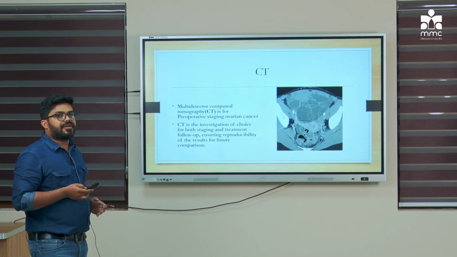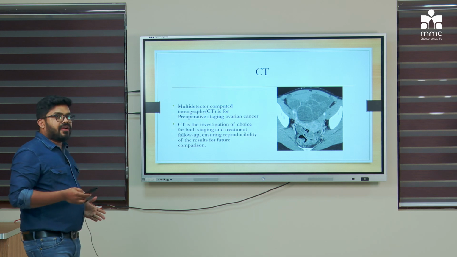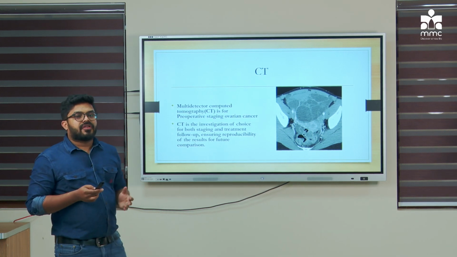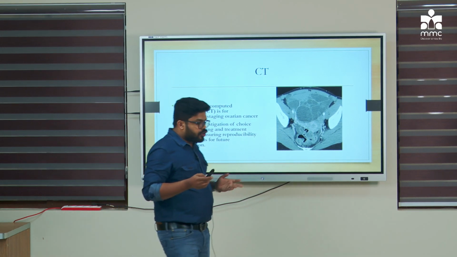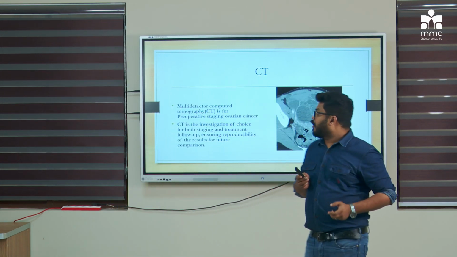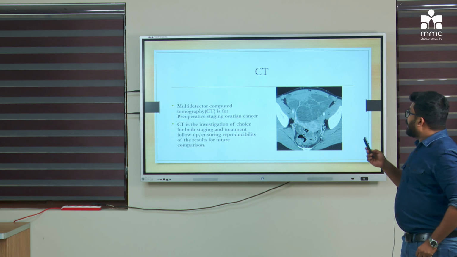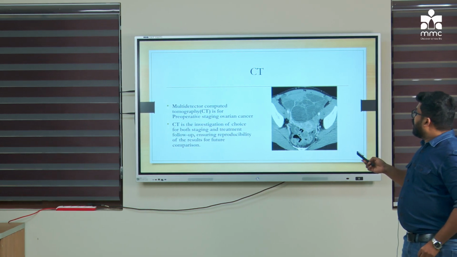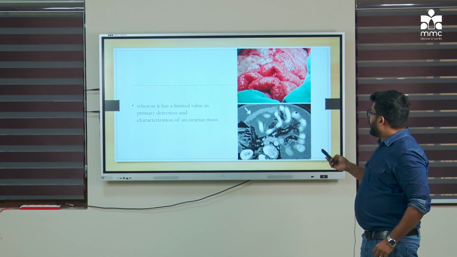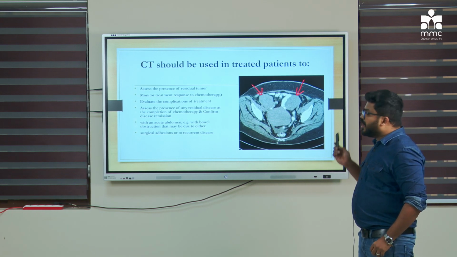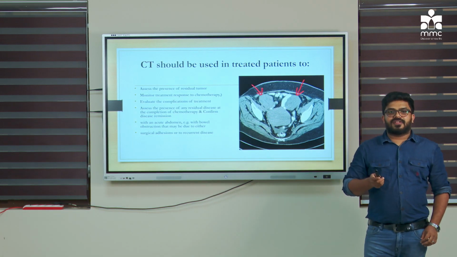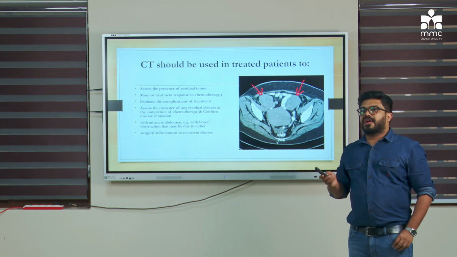So what is the advantage of CT? With CT, we can assess the spread usually. So in case of malignancy, we usually use this as a tool to assess the staging of the tumor. But the problem is, compared to ultrasound and MRI, delineation of the ovarian lesion is much less. So CT we usually use in treated patients to know the prognosis of the ovarian malignancy.